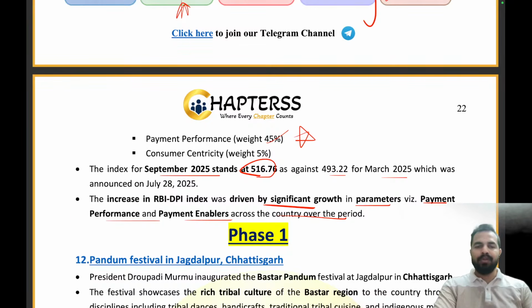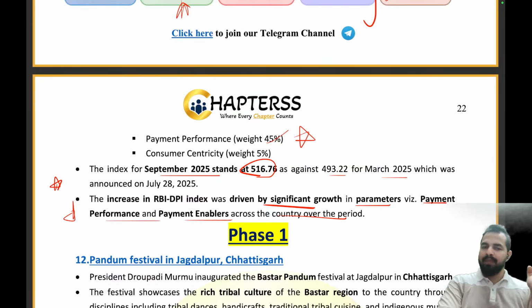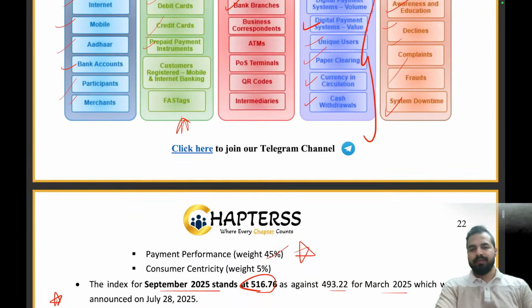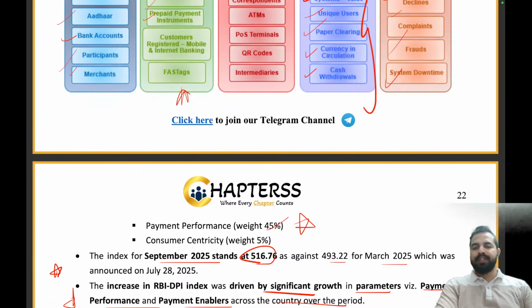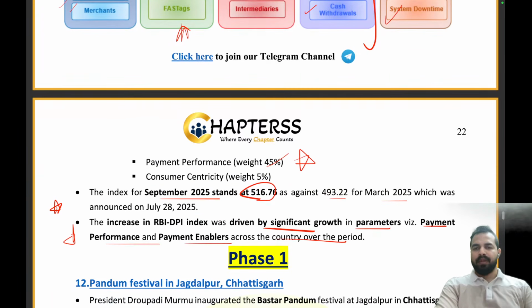Let me tell you, this final point is also very important. The complete article is important, my dear friends. Why? Because we have seen in the previous year, the question was asked that why there was a growth in the RBI index. The right answer was the growth in the parameters, which includes payment performance and payment enablers across the country over the period. Clear, future RBI officers? I hope that you guys are able to understand it. The value was 516.76. There was improvement in payment performance and payment enablers.